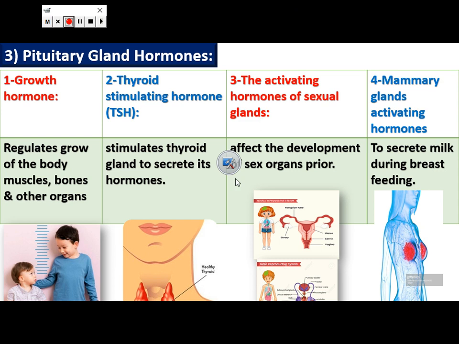Again, the pituitary gland is called the master gland or main gland because it secretes many hormones that regulate the activity of other glands, such as growth hormone, thyroid stimulating hormone, adrenal gland activating hormone, activating hormones of the sexual glands, hormones that regulate the amount of water in our human body, and hormones that facilitate delivery.